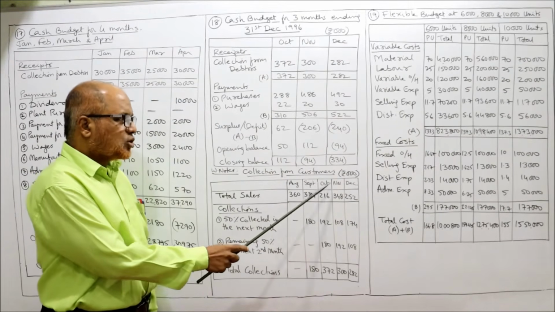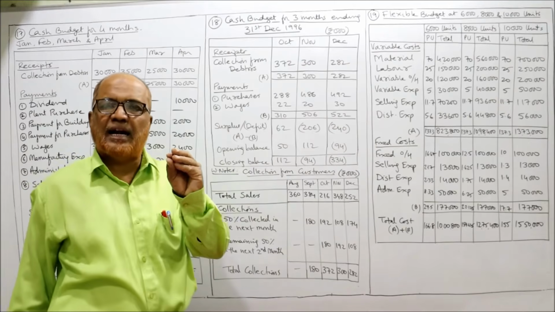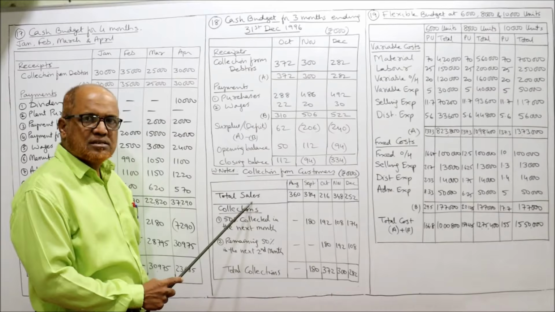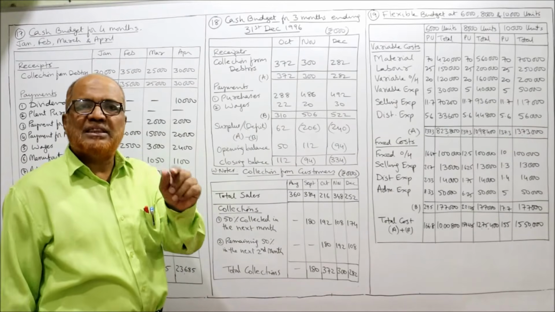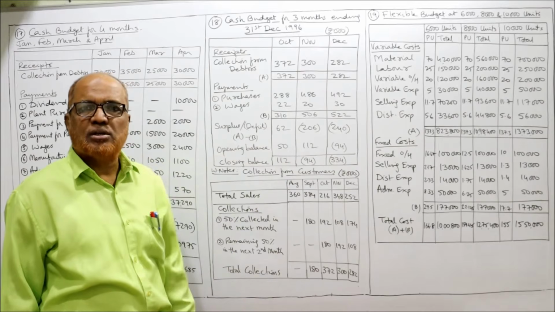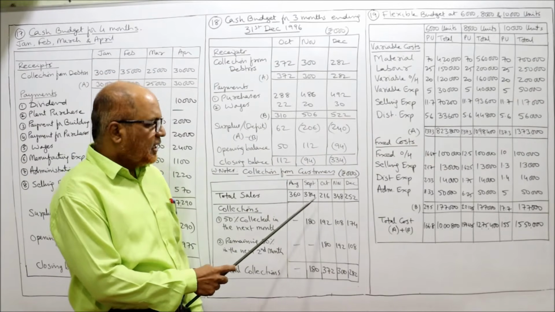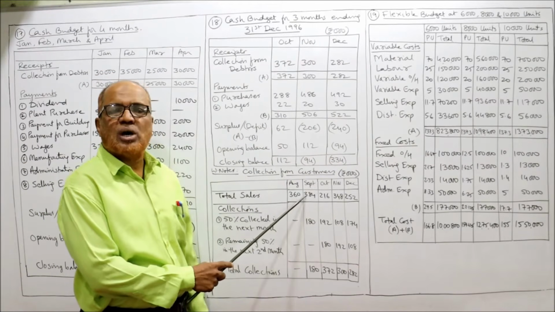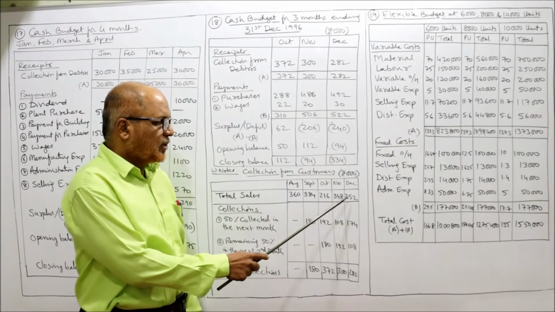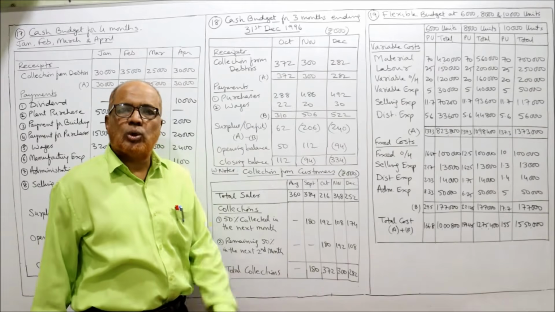Now August, September, October, November, December. Five months of data is given, so I have taken all 5 months. Total sales: in the problem it is given as 3,60,000, so I ignore 3 zeros and take 360. Here 3,84,000, ignoring 3 zeros, 384. Then 216, 348, 252. These are the total sales.